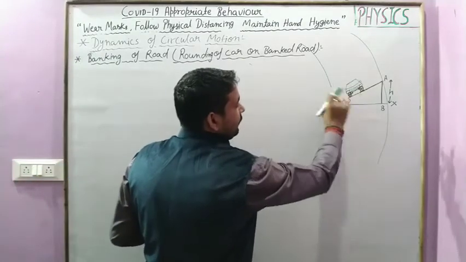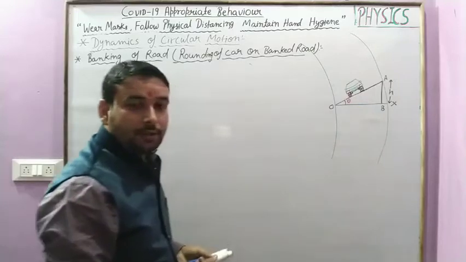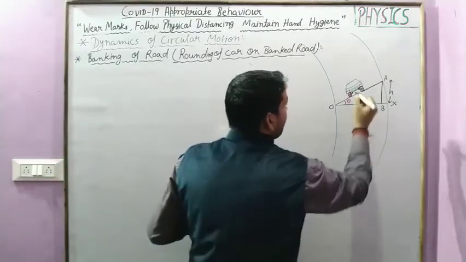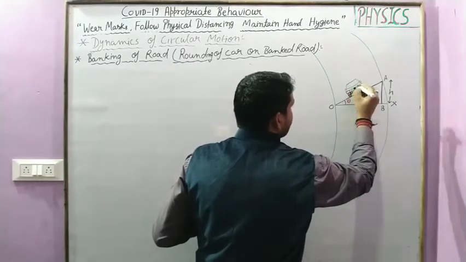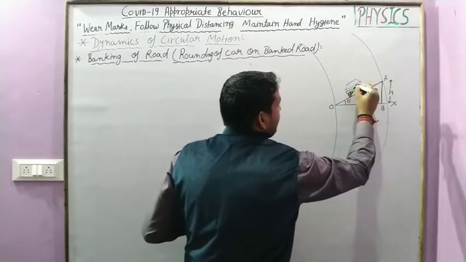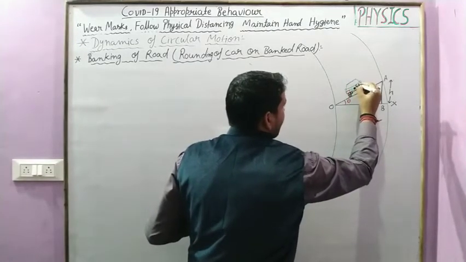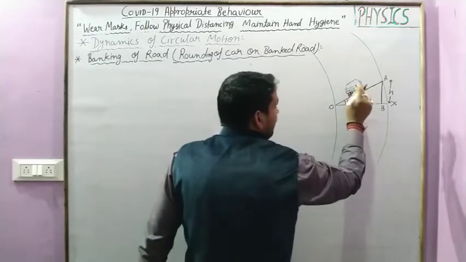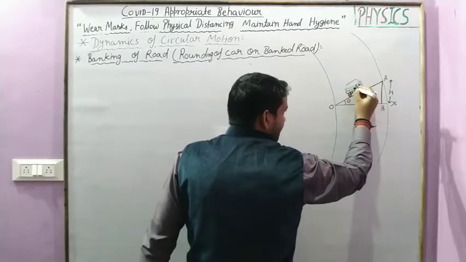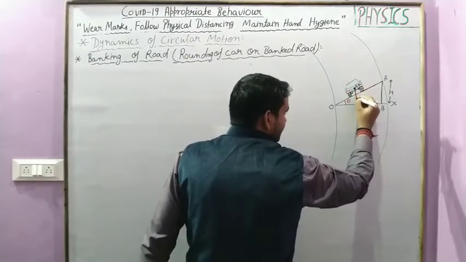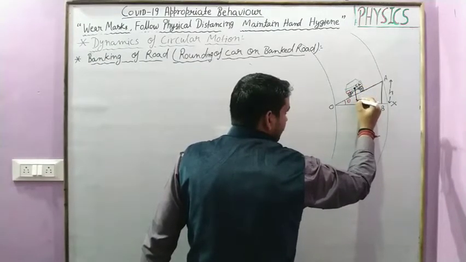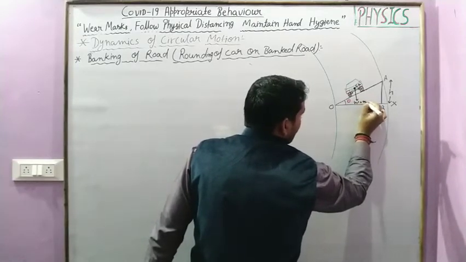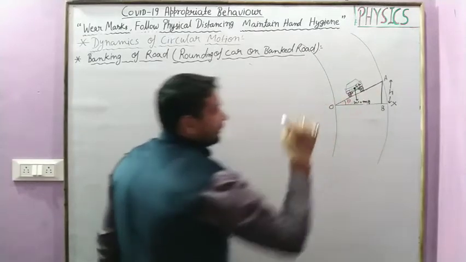This is a car which is moving on the curved road and this point is the center of gravity of this car. So the total weight of this car is at this point, and this weight W is equal to mg vertically downward.